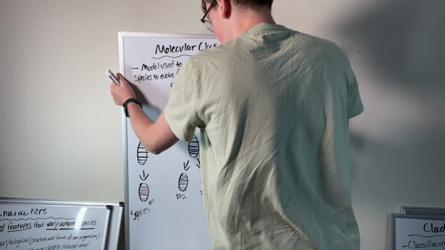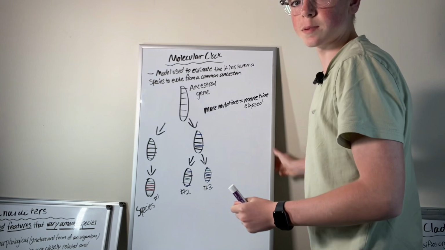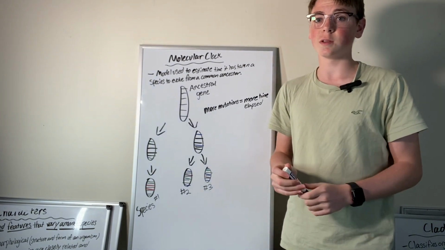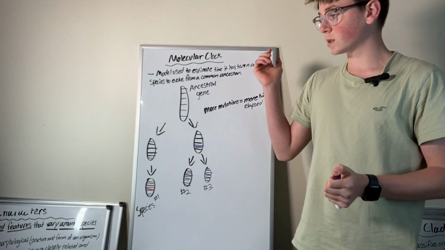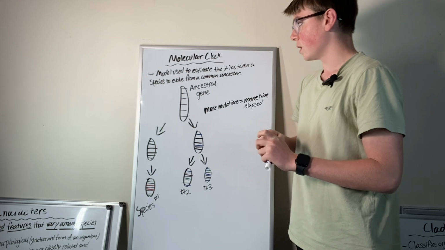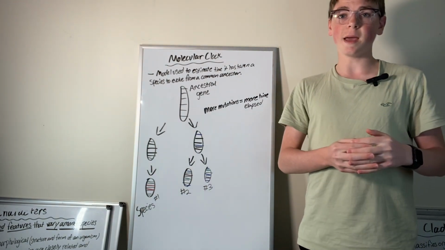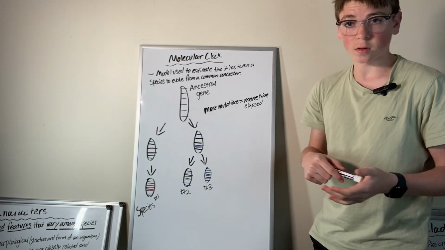You'd compare DNA and amino acid sequences and say, well, if these are 98% the same, then they're probably on a very close evolutionary track. So, the molecular clock, which goes along with characters, is a model used to estimate the time it has taken a species to evolve from a common ancestor. So, this is biochemical characters.